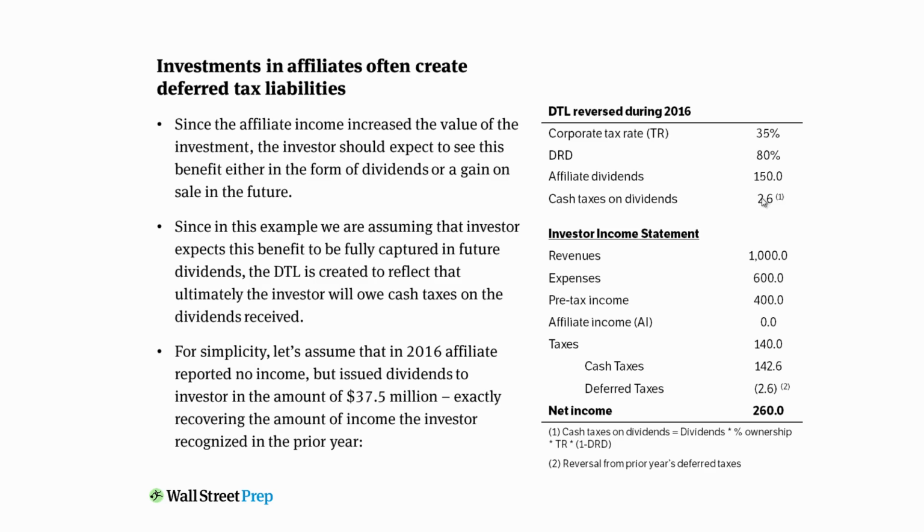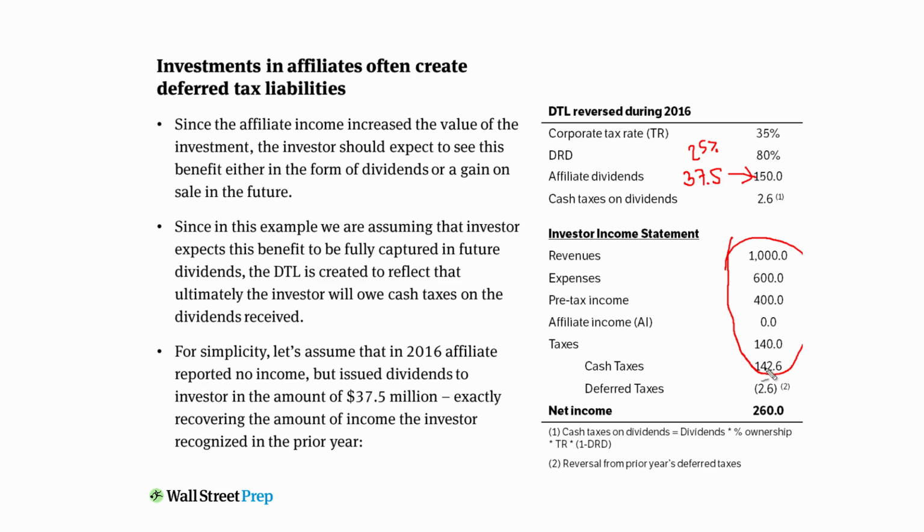Again, the reason why we are going to have to pay cash taxes to the IRS on our dividends is because we are going to get 37.5. Notice, by the way, this 37.5 that we are going to get represents, we own 25% of that 150, which means we're going to get 37.5. Notice that doesn't appear anywhere on the income statement. It's only when the affiliate generates income that you recognize that income on the income statement. The fact that you're getting dividends doesn't actually show up on the income statement at all. Again, that's the accrual concept.